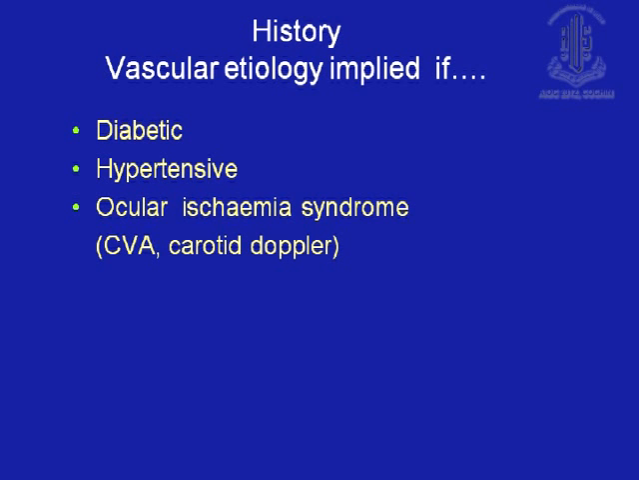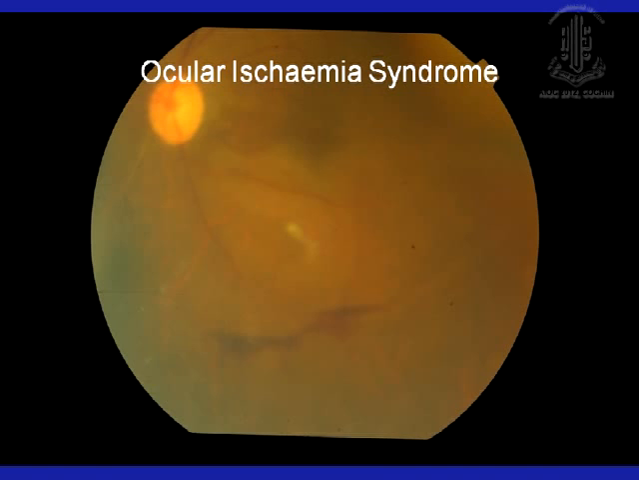So when to operate depends on the etiology of the hemorrhage. Vascular etiology is implied if the patient is diabetic, hypertensive, or has features to suggest ocular ischemia syndrome, such as if he has had cerebrovascular accidents or has positive findings on carotid Doppler. This is if you cannot see the fundus. If you can see the fundus and see the vein occlusion or the retinopathy, then it's anyway obvious. This is to show that even without any features of diabetic retinopathy or vein occlusion, we can have hemorrhages.